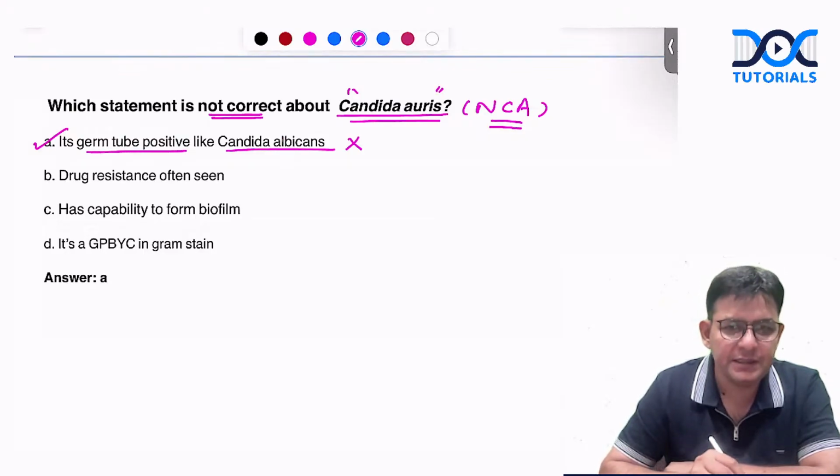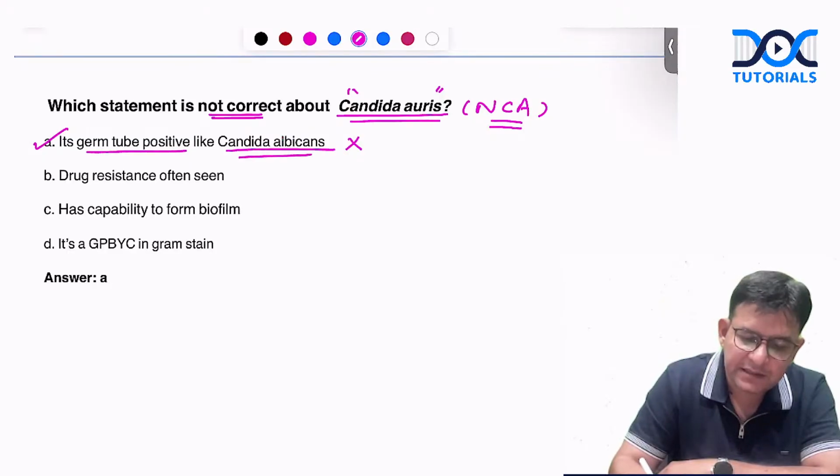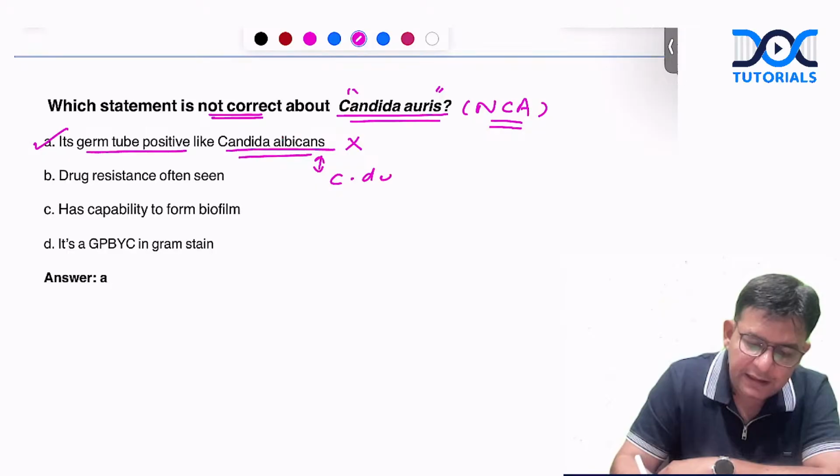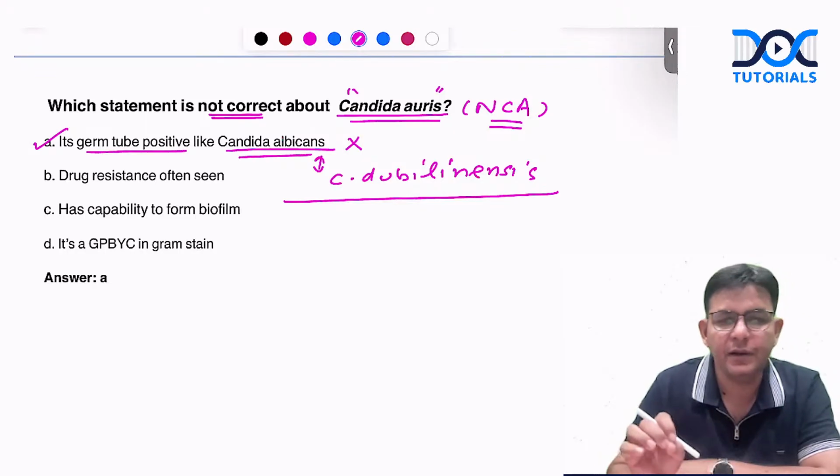The germ tube test is not positive in the case of Candida auris. It is positive in Candida albicans. This statement is correct. And it is also positive in Candida dubliniensis. This particular fungus is positive, not Candida auris.